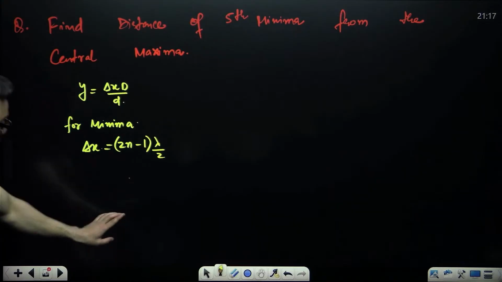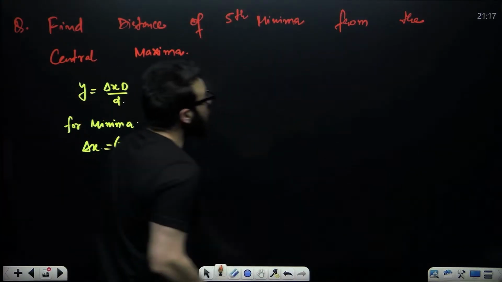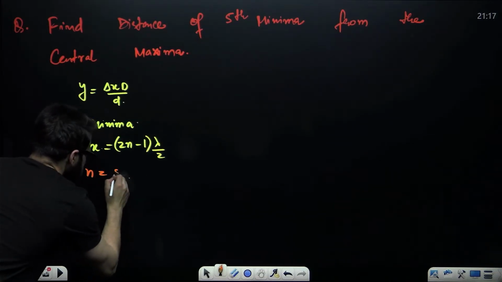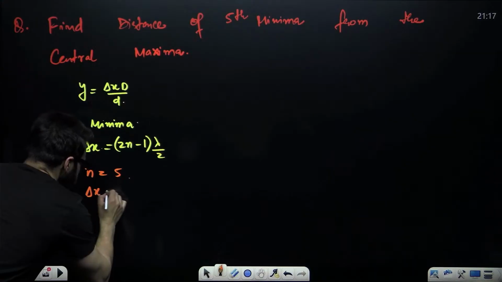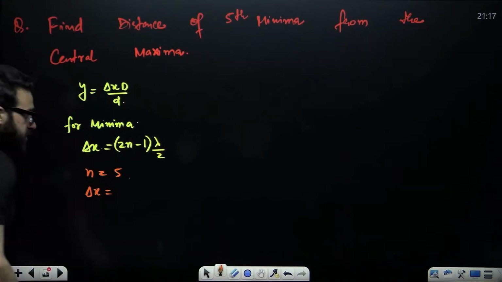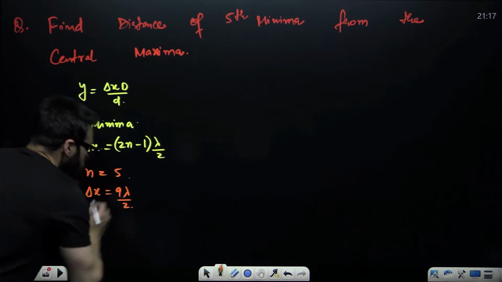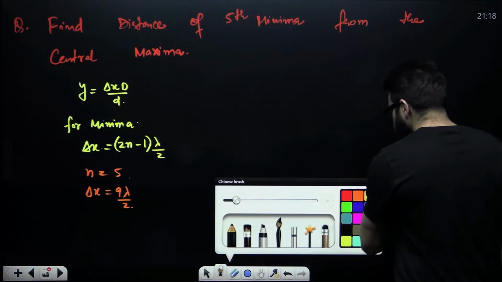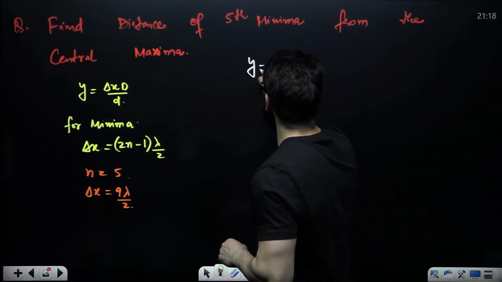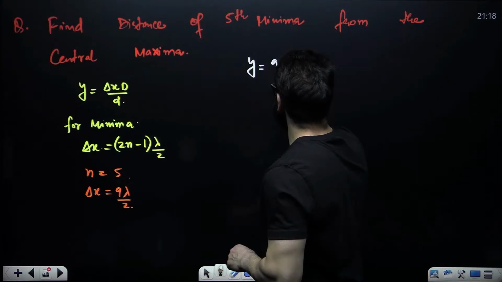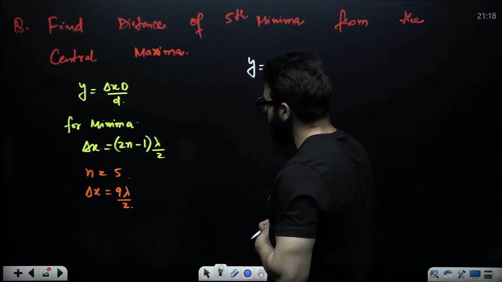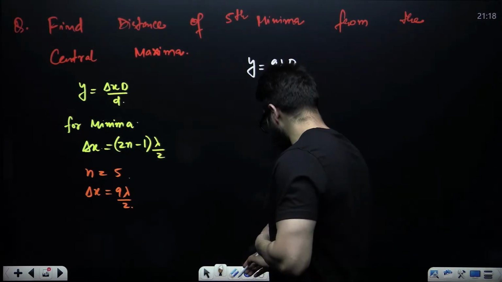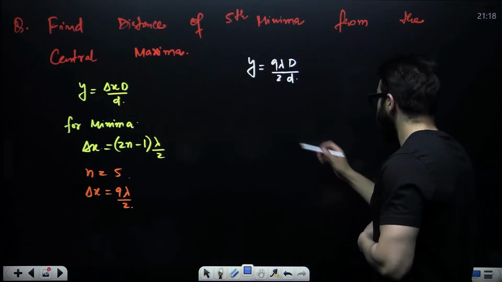Now tell me, if it is talking about the fifth minima, what is the value of n? n will be 5. Now put it over here. Delta x will come out to be 2 into 5 is 10, 10 minus 1 is 9, so this will be 9 lambda by 2. So the distance of this fifth minima will be y is equal to, instead of delta x, 9 lambda by 2, so 9 lambda D divided by small d. This is the answer.